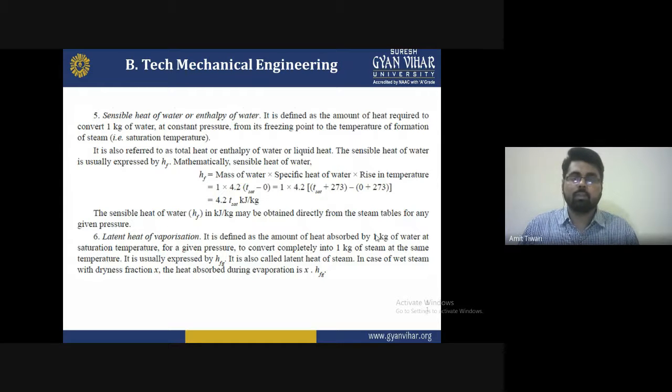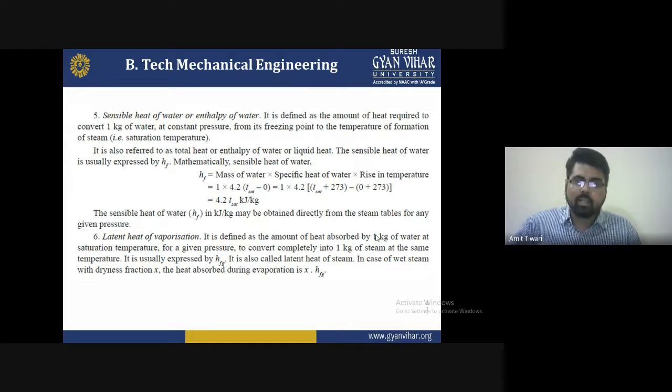That is the formula, 4.2 T saturated kJ per kg. So the sensible heat of water, hf in kJ per kg, may be obtained directly from the steam table for any given pressure.